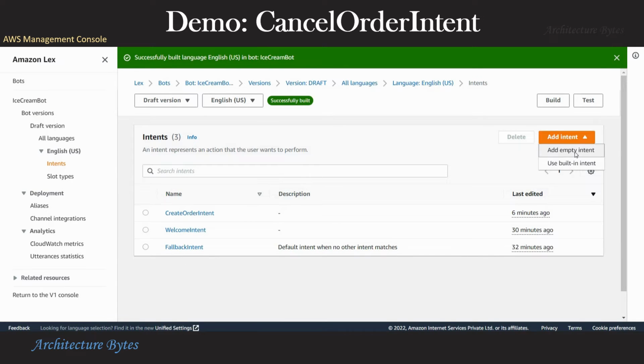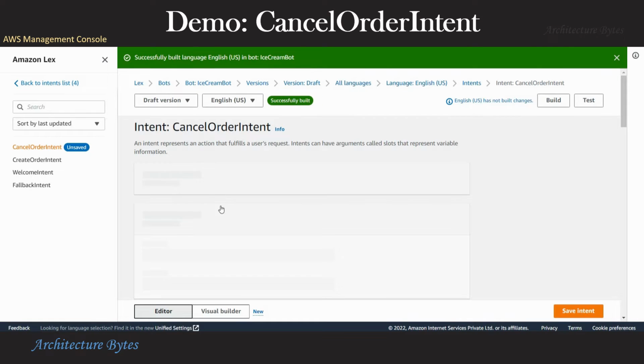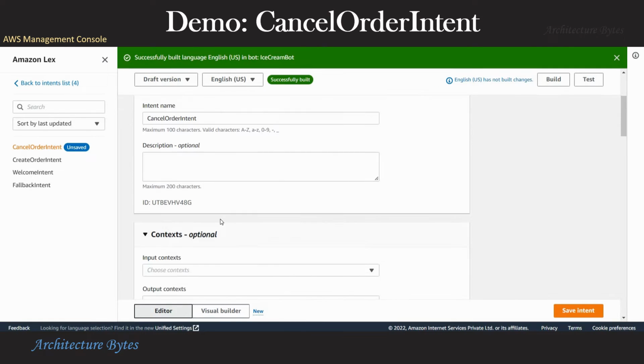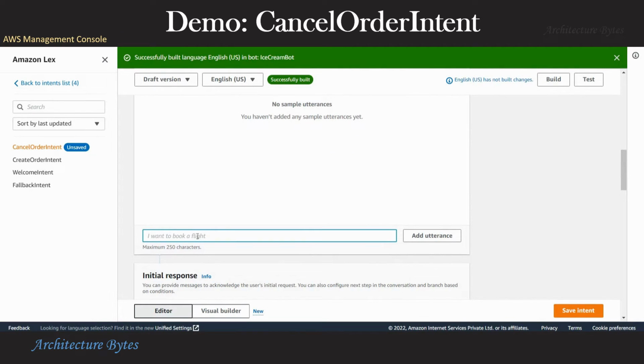Let's choose the add intent option, provide a name, cancel order intent. Let's provide some sample utterances for this. So user may type one of these utterances or he may choose from the options presented to him.